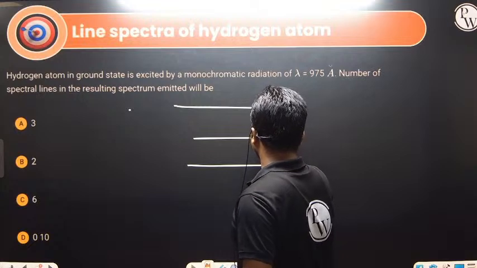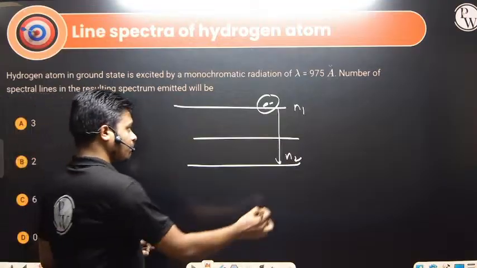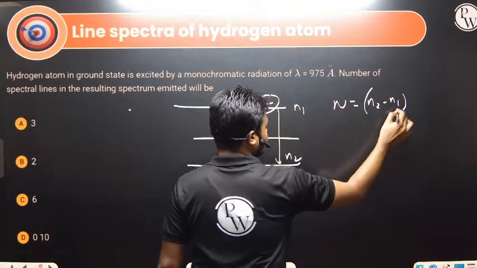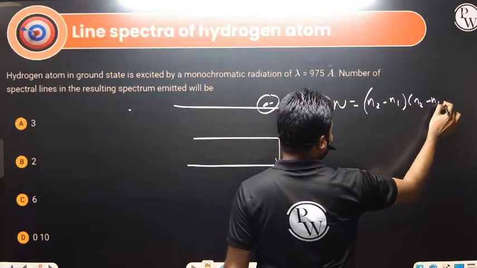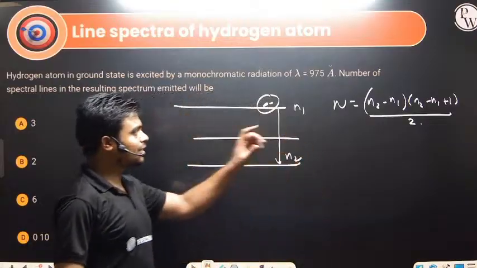If an electron is jumping from n1 to n2, the number of spectral lines is given by (n2 minus n1) into (n2 minus n1 plus 1) divided by 2. These are the number of spectral lines.